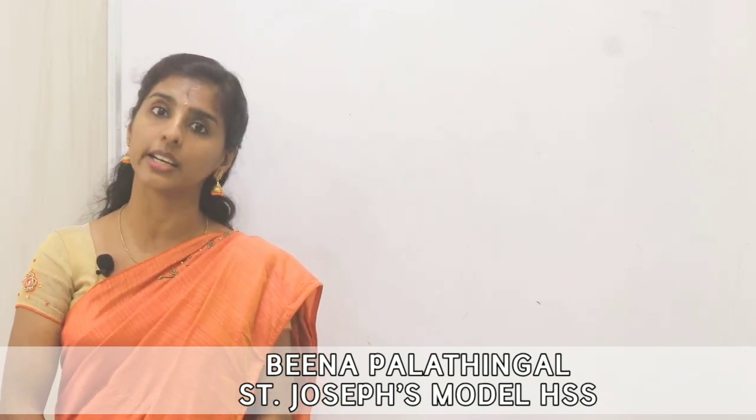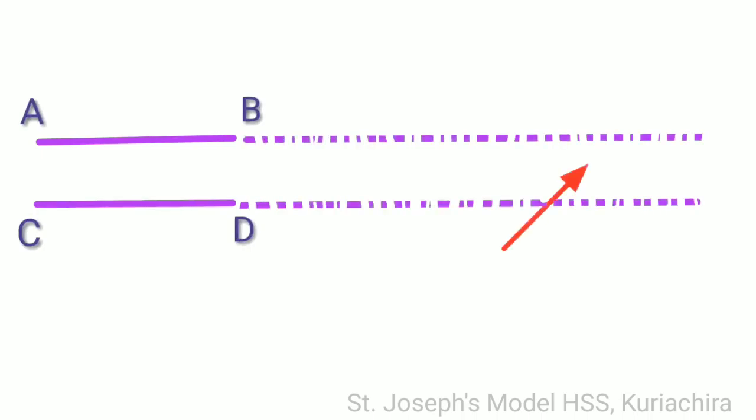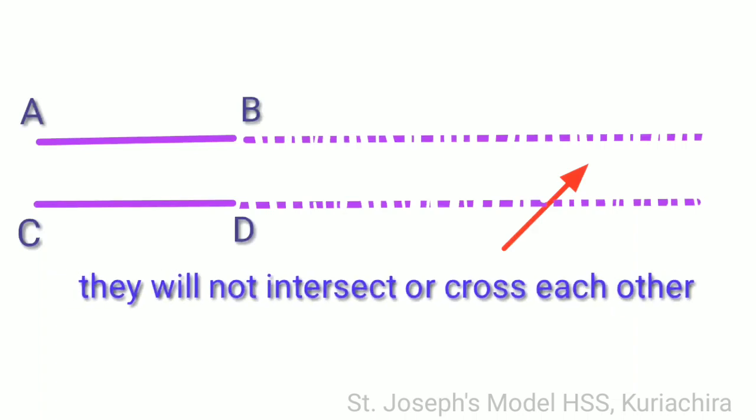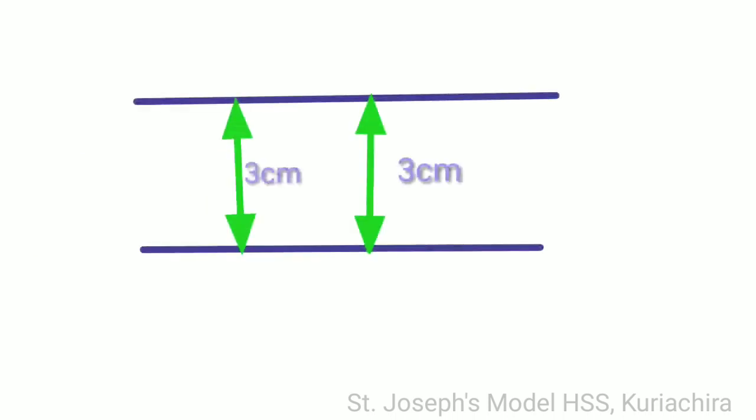Parallel lines you already learned, is it? So, two lines are said to be parallel if they do not intersect even though we extend them forever. We can see two lines here, AB and CD. Are they parallel? Yes, if we extend these lines, they will not intersect or cross each other.